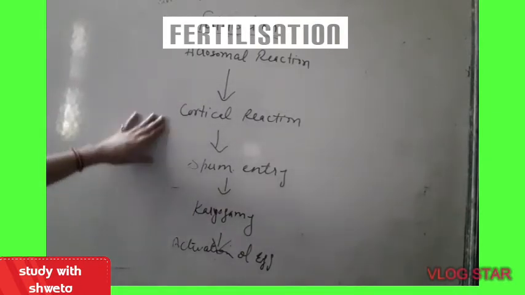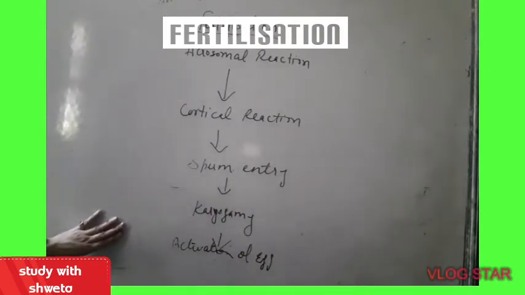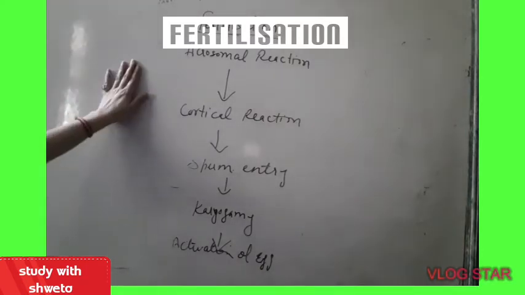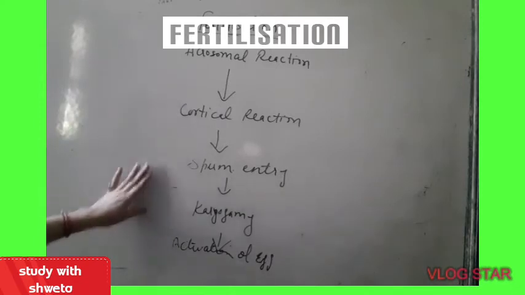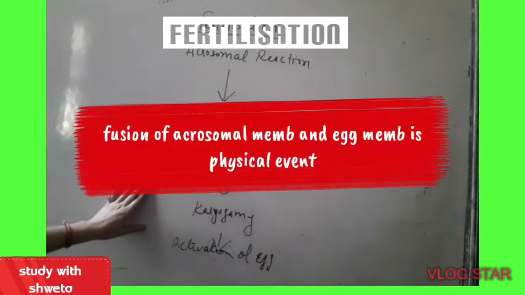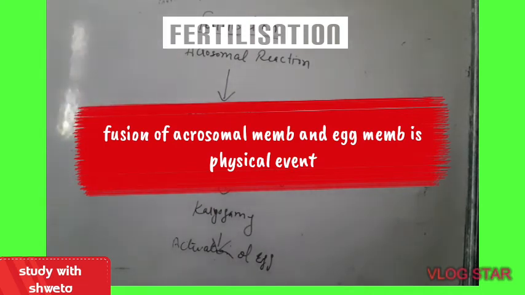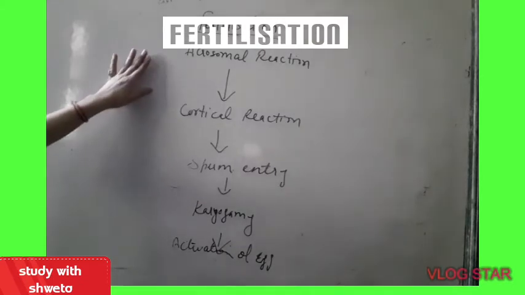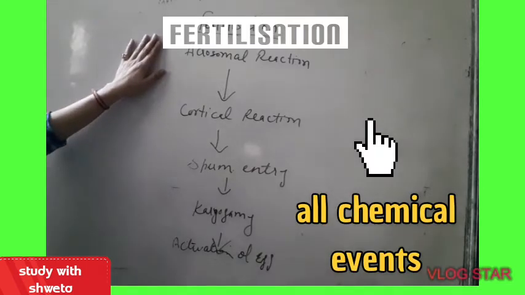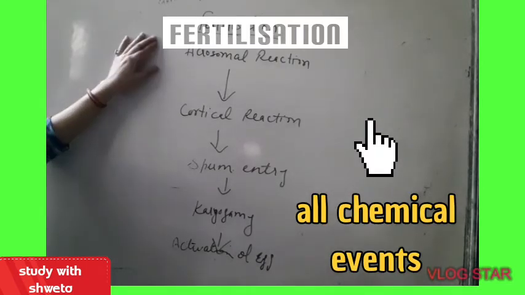These are the 5 steps which occur during the actual process of fertilization. These are known as physical and chemical events during fertilization. First is the physical event, and the first step is the acrosome reaction. What happens during this stage is the acrosome causes some reaction. Now the acrosome has become active. The tip of the sperm has become active after capacitation.